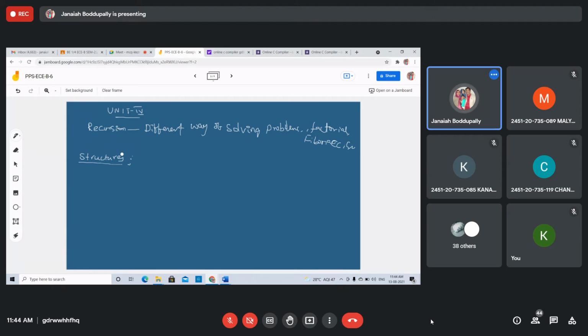Structures: defining structures and array of structures. These are small topics. You can complete them within 4 or 5 hours. Then pointers and an introduction to handling files. I'll complete it.